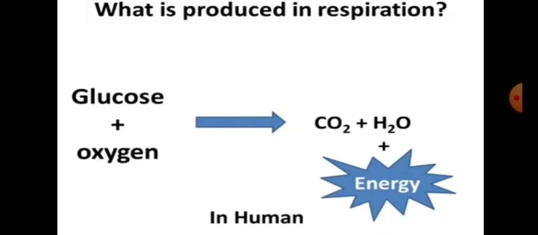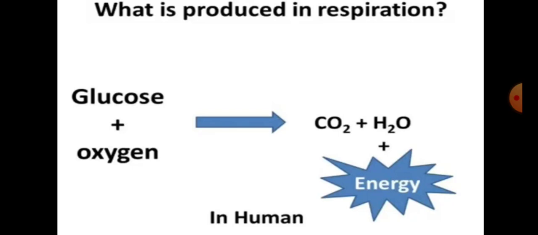What happens in aerobic respiration? Glucose is completely broken down to carbon dioxide and water, and a large amount of energy is released. As it takes place in the presence of oxygen, glucose reacts with oxygen and releases carbon dioxide and water with a large amount of energy, right? This aerobic respiration occurs in most organisms like insects, worms, fish, frogs, snakes, birds, human beings and all the animals.